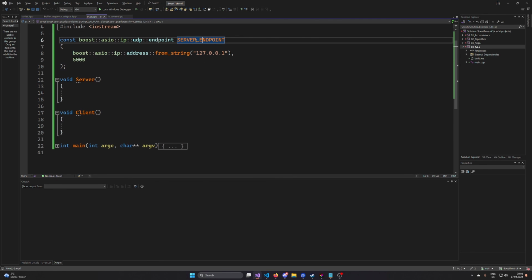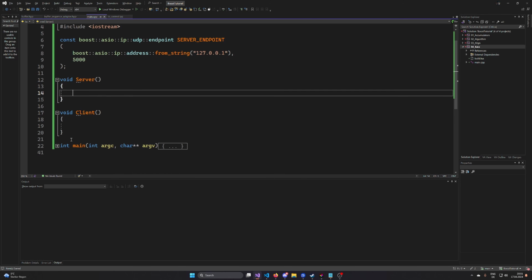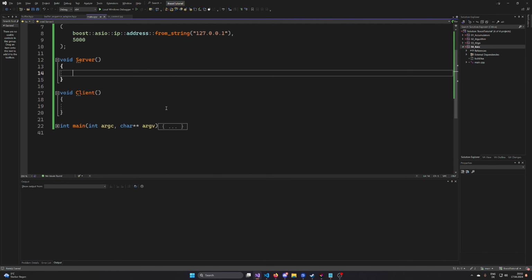Alright, so now that we have the server endpoint defined, we do want to get started writing our server and our client code. Now what I'm going to use is Asynchronous I/O, because this is what Asio is known for. This is a bit more complicated than Synchronous I/O. However, I want to show you what Asio is up to. Now, the first thing that you need is to import the namespaces.